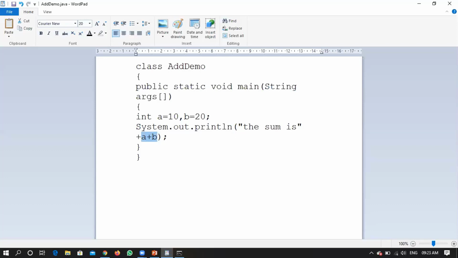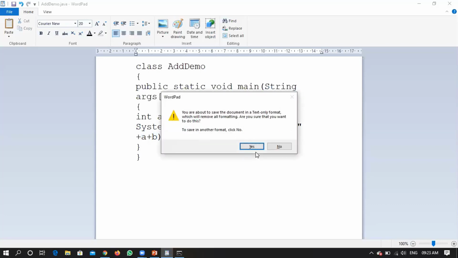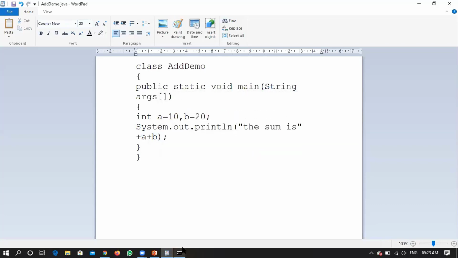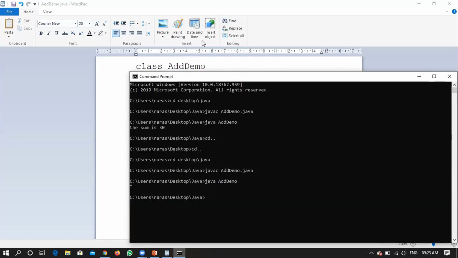Shall we check what will be the output if we are writing like this? It will attach. What might be the expected output? The sum is 10, 20. Will it show any error? No. It will be printing 10 and 20 because it might be thinking you are just performing concatenation, or you might be just attaching those things.